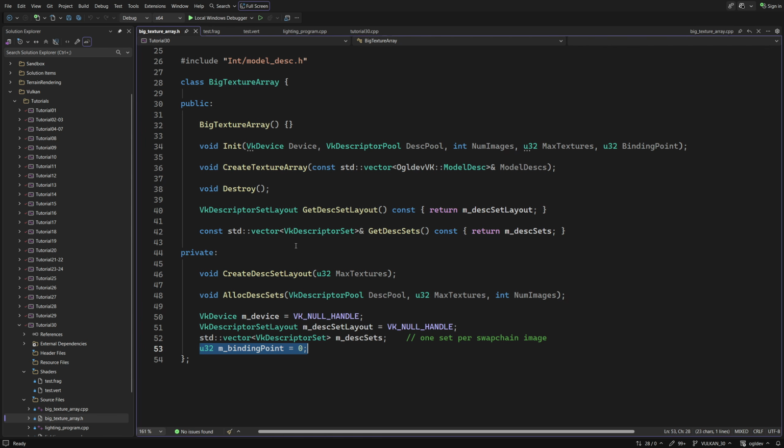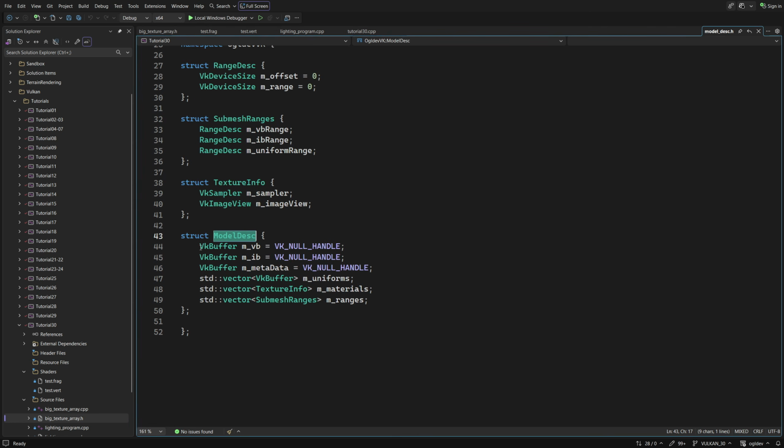The creation of the texture array is a two-step process. First, we initialize the class by calling init. This can be done as soon as we have a device and a descriptor pool. We also need to specify the number of swap chain images, the maximum number of textures we plan to support, and the binding point. Later on, once all the assets have been loaded, we call createTextureArray with the vector of the model desk structure. This structure contains the information about all the resources maintained by the vkModel class, and you should be familiar with it from previous tutorials.